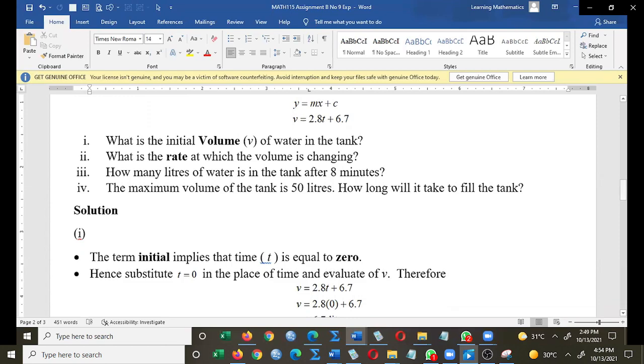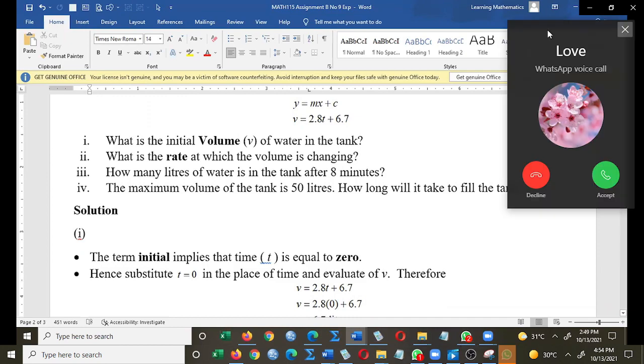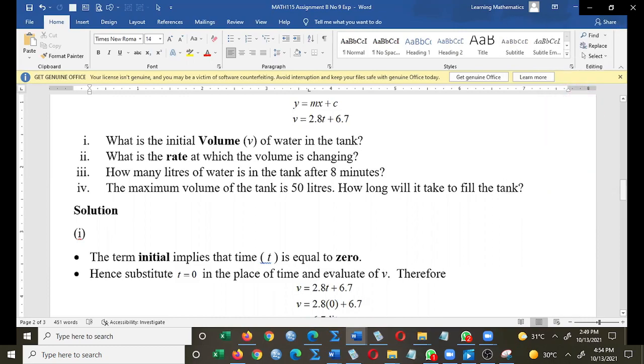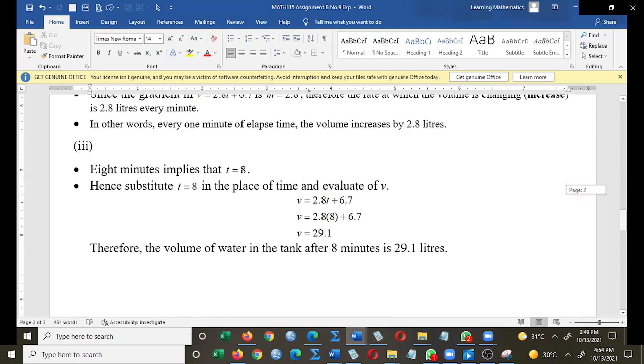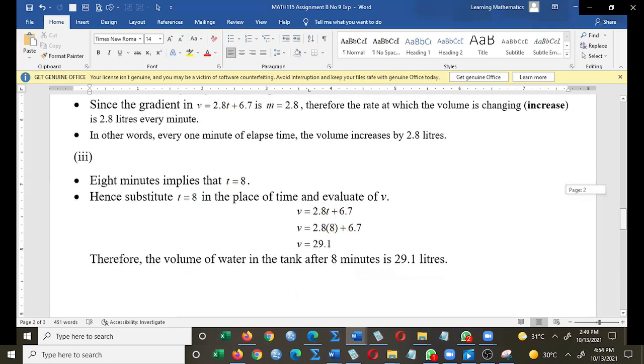Sure. If we value V here, why are we adding the y-intercept here for the liters in there? I don't understand.